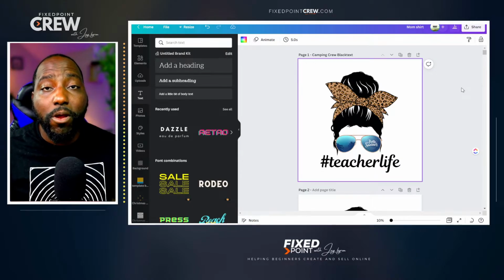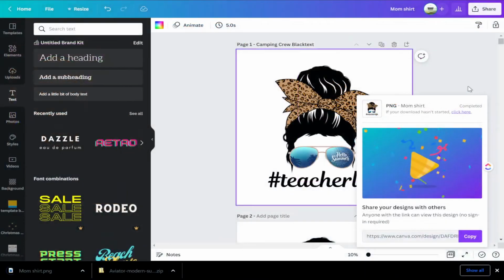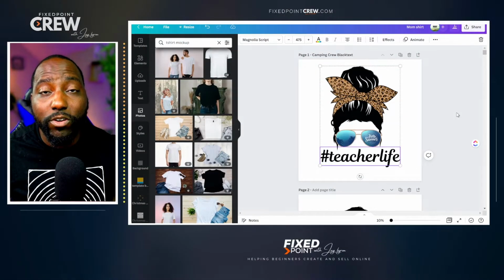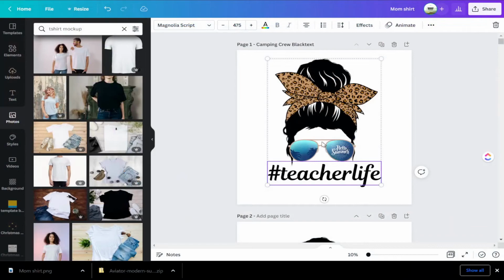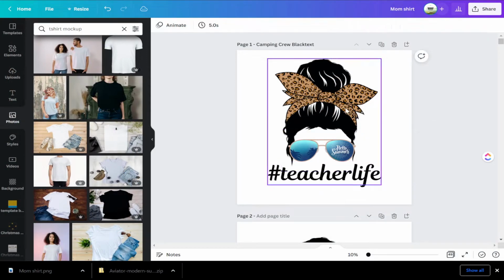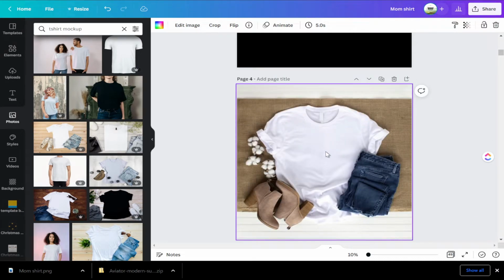So if you already have your print partner set up, the thing you would do next is upload this to your print partner and make sure this is aligned the right way so you can get ready for your t-shirt mockups. So now we're going to go ahead and move over to our t-shirt mockup. Now that we have all of our elements grouped together, what you would do here is hit copy on the image and go all the way down to your mockup and hit paste.